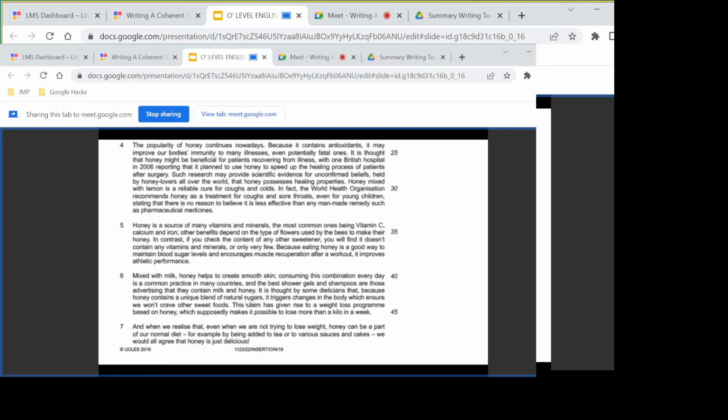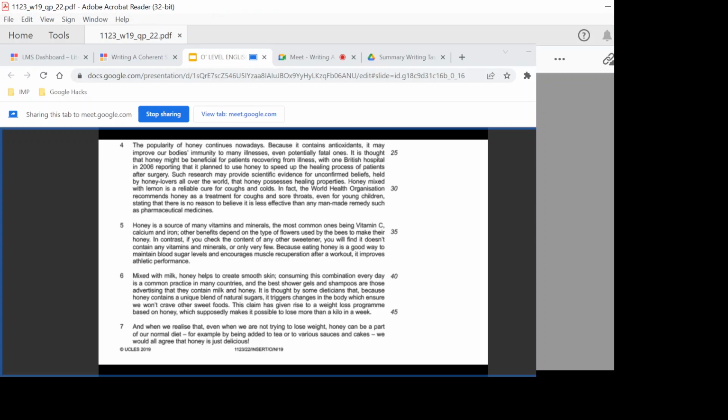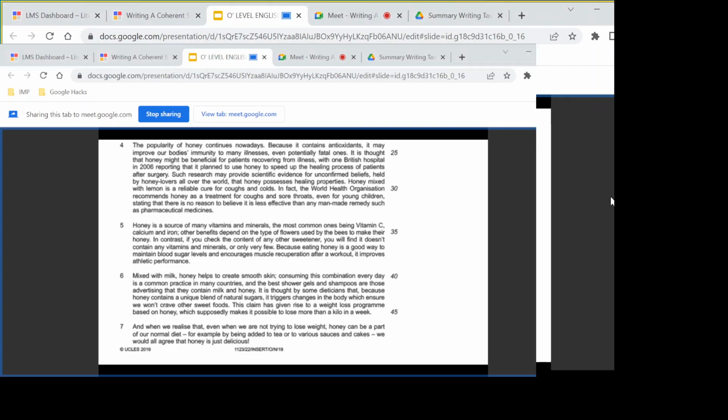And the triggers and changes in the body, which ensure we can miss the weight loss program, as well as that, especially when it's just not for weight loss, but it also improves your daily diet and your daily lifestyle. And we can add how it adds a certain refreshing taste to various foods, for example sauces and cakes, as well as tea. Great. Okay. All right.